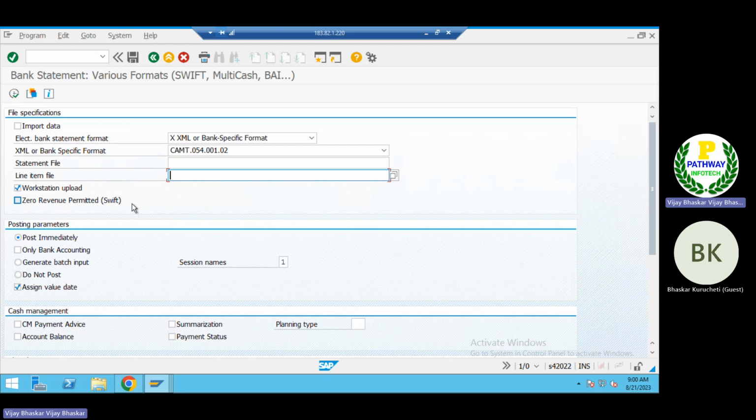This is a big challenge for integration. But 52 and 53 are both fine, we can do the same with XML format. Because the 54 consists of a detailed statement and your line items information, we have to upload 2 files at a time. That is one big challenge, a bit difficult, sir.